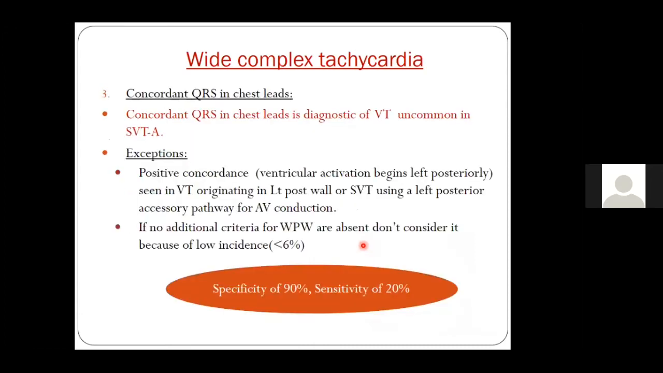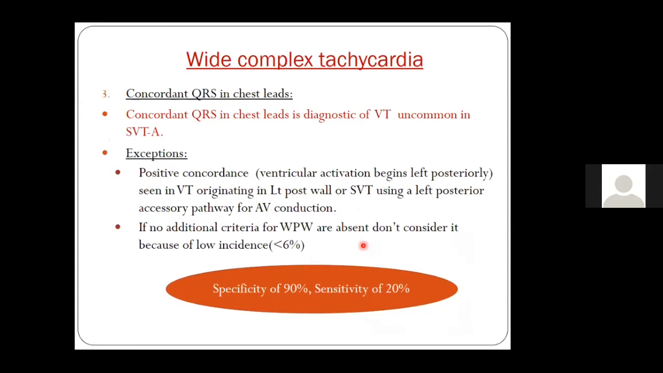Now, the third important point, which I think most of you will be looking at, is the concordance of QRS in the chest leads. We know that if it is all positive concordance or all negative concordance, the chances of ventricular tachycardia are very high. However, always remember that out of all the criteria, the specificity of concordance is higher, but its sensitivity is the least of all the criteria.